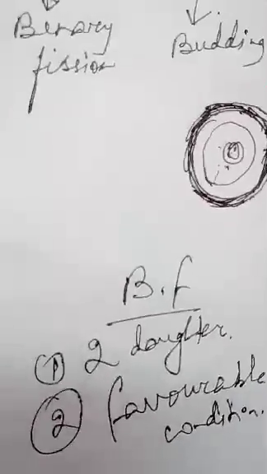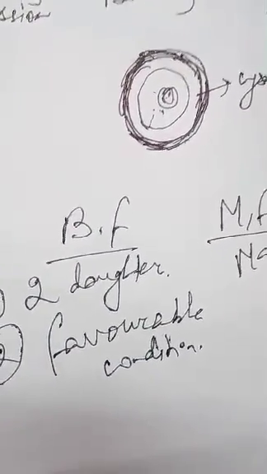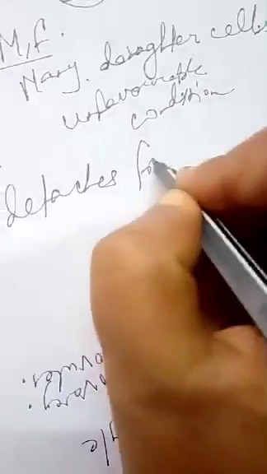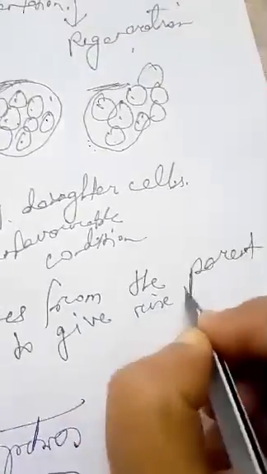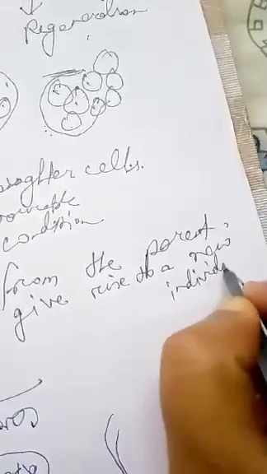Hope you have understood. It is a process in which, what did I say? In which a cell body branches out into a tiny outgrowth called bud that detaches from the parent body to give rise to a new individual. That is called budding.